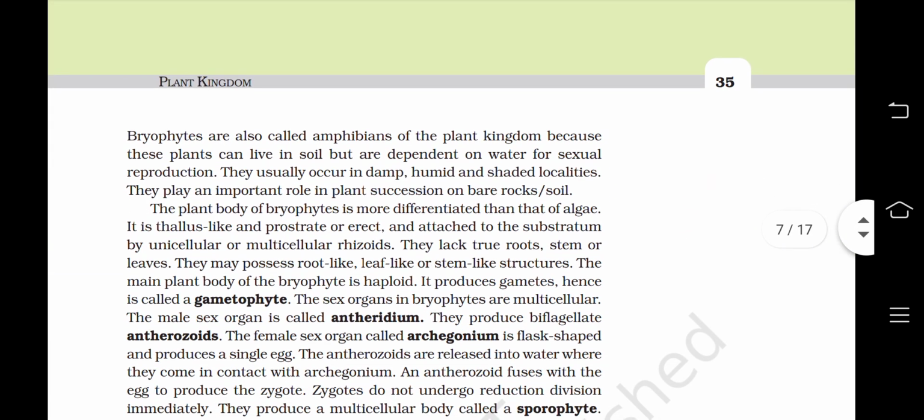Now bryophytes are also called amphibians of the plant kingdom because these plants can live in soil but are dependent on water for sexual reproduction. They usually occur in damp, humid, and shaded localities. They play an important role in plant succession on bare rocks or soil.